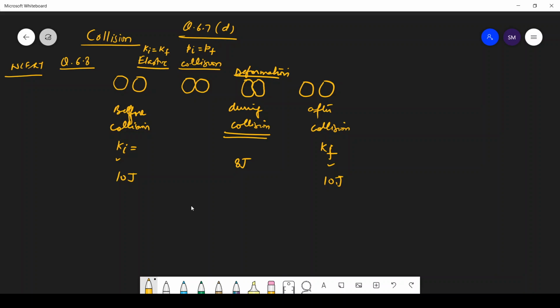So that is the question, that in an elastic collision of the two billiard balls, is the total kinetic energy conserved during the short time of collision? Conserved means change in kinetic energy is 0. So is there any change in kinetic energy during the collision? Even during the elastic collision? Yes. Vinay, tell me.